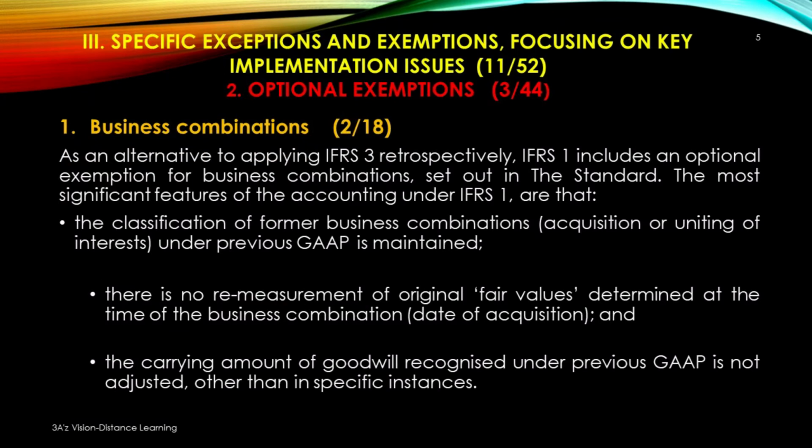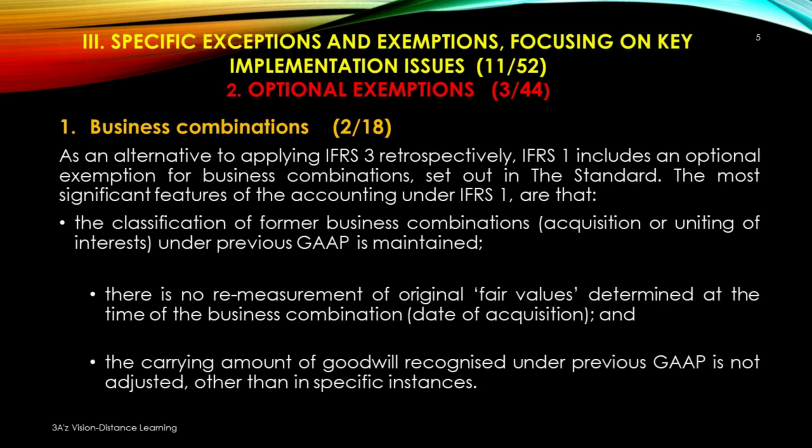As an alternative to applying IFRS 3 retrospectively, IFRS 1 includes an optional exemption for business combinations set out in the standard. The most significant features of the accounting under IFRS 1 are that the classification of former business combinations, acquisition or uniting of interests, under previous generally accepted accounting principles is maintained.